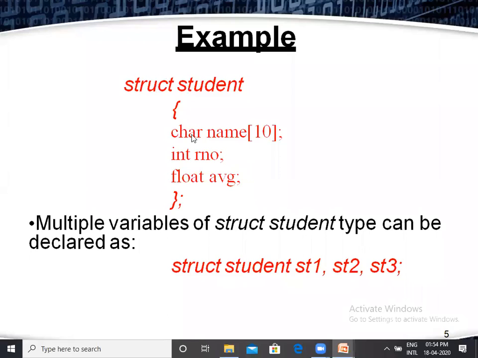Next, student. Just think about the student information. What type of information does it contain? Your name, your roll number, and percentage in a particular semester. So that is collectively called student information. So that's why here student is the name of the structure. Okay, the structure is already defined with the keyword. Next, the entire student information is enclosed within open brace and closed brace that ends with the semicolon. And what is the information?